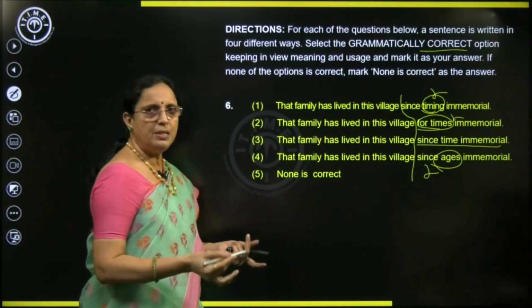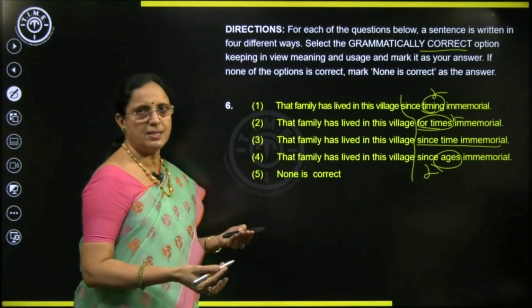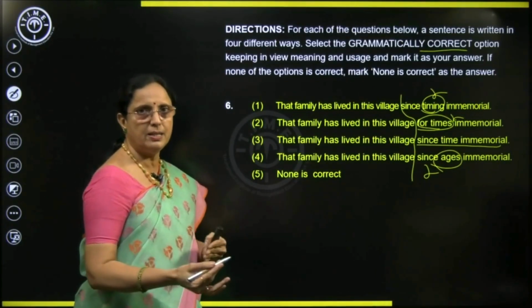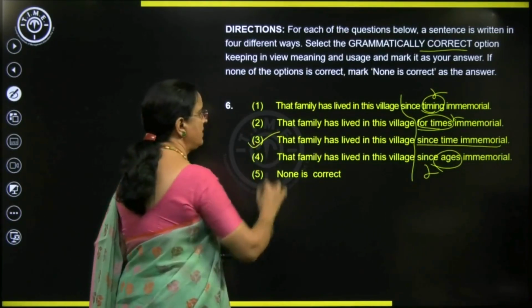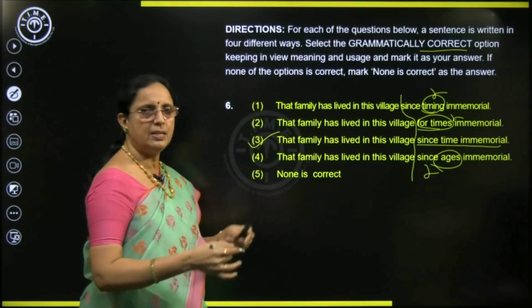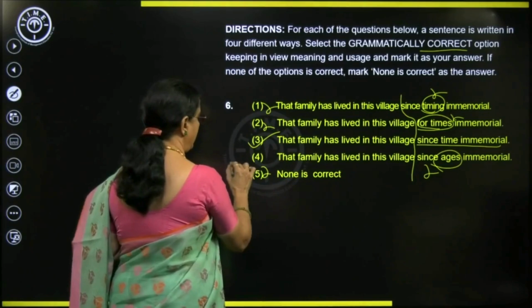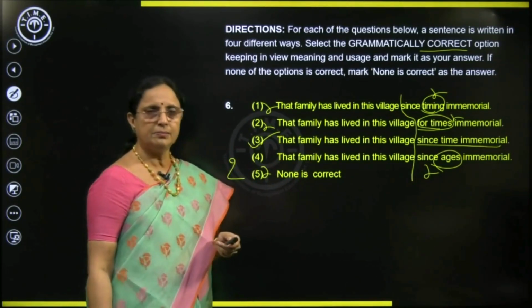If you have a reading habit, you know these phrases easily. Otherwise you have to practice them. So answer is 3. That family has lived in this village since time immemorial. That is, they have been living here for a long, long time. Clear?